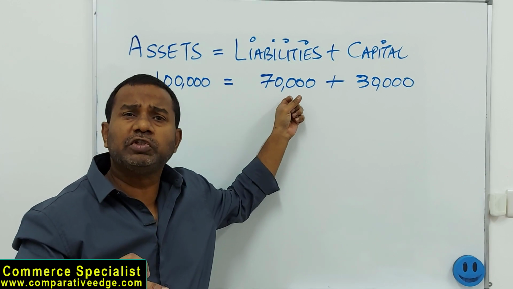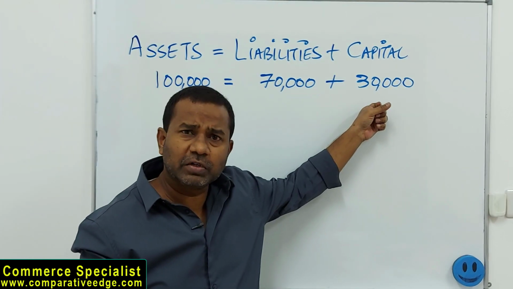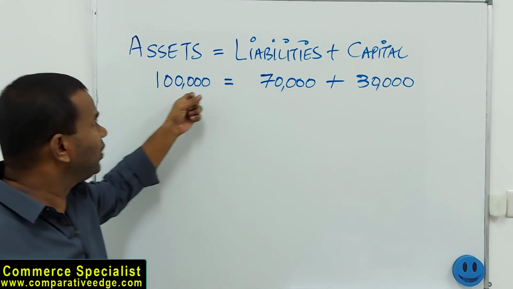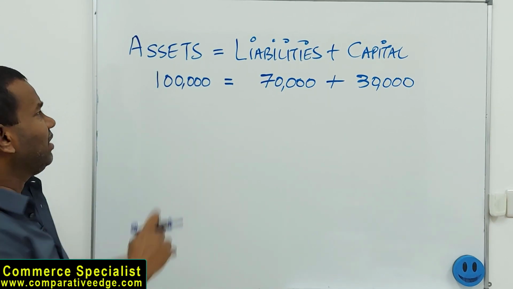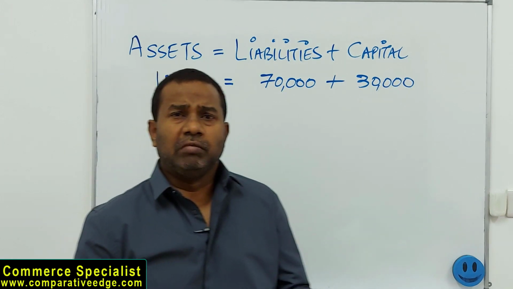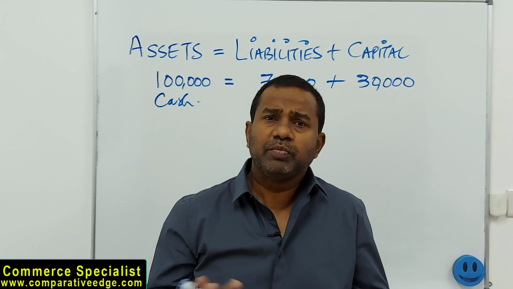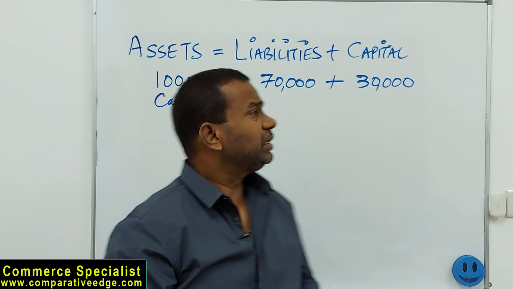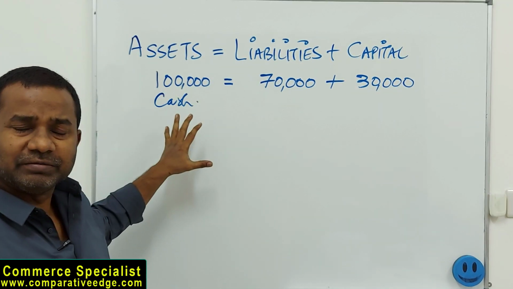So in total, how much do I have? I invested 30,000, I borrowed from bank 70, how much do I have? 100,000. And 100,000, let's say it's in terms of cash. And cash is, money is what money does. Cash is the most important asset of the business. So this is how the equation balances.